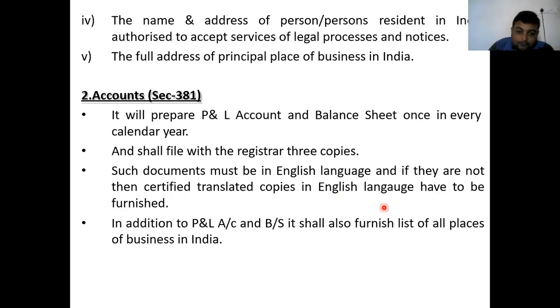Next, in addition to this profit and loss account and balance sheet, the company also shares the list of all places of business. The company will disclose all the material information regarding its manufacturing units, its offices, and from where all the business operations are being operated in India, as well as the places which come under the jurisdiction of the company. So all these things are to be furnished at the time of registration of the company.